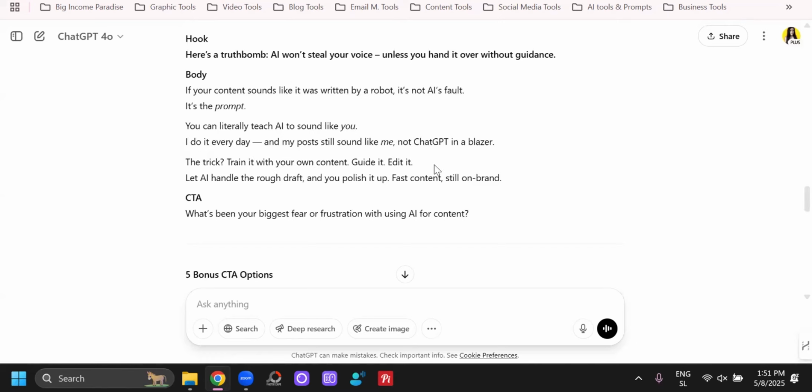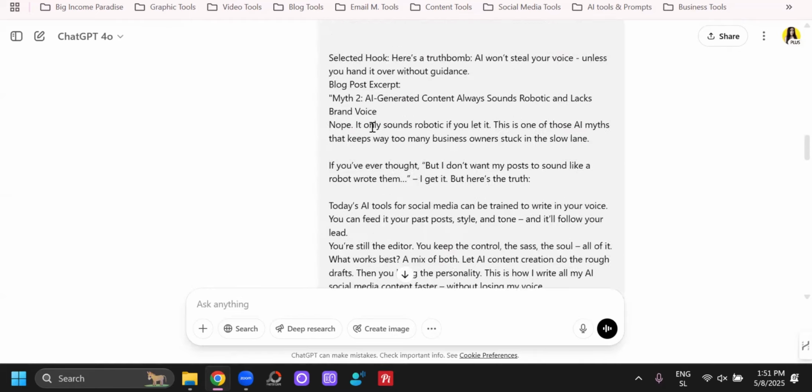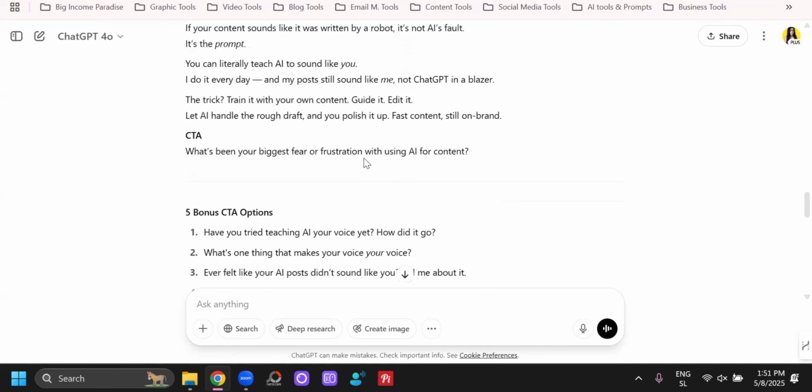Something like that. You see, even though ChatGPT knows my tone of voice because I gave it here, right? It's still not doing everything perfect. It's not just ChatGPT. You can use any AI tool. It's still going to make mistakes. Okay. It's still not going to completely understand how you write your content.